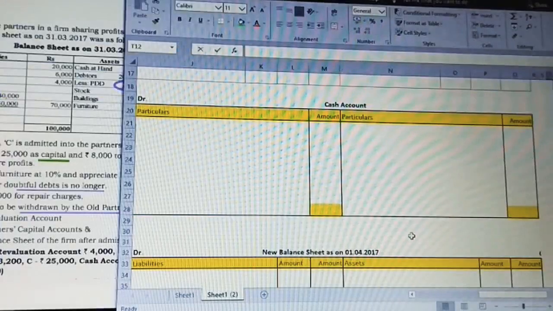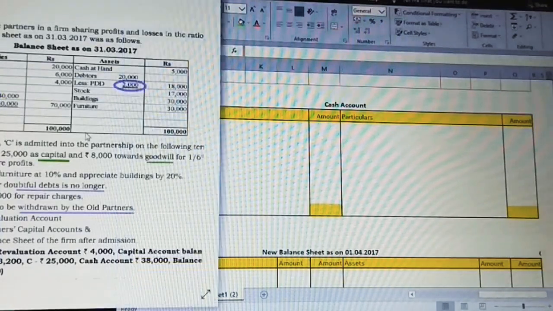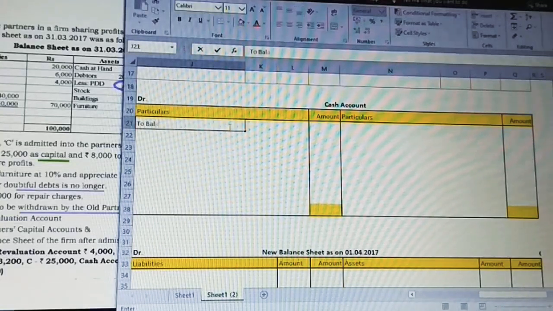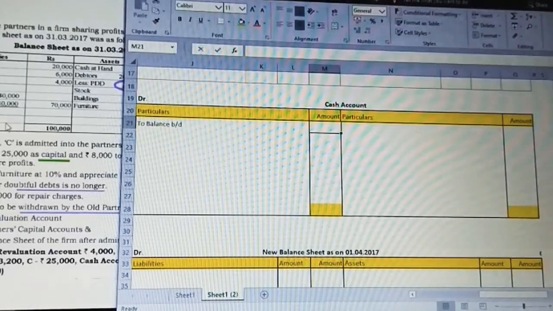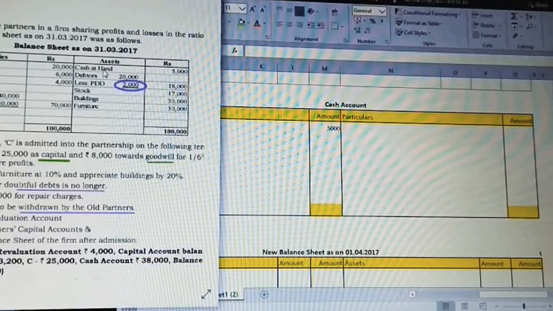Now coming to the cash account preparation. This is very simple, as commonly from the question, on the asset side we have cash at hand. This is going to be taken as balance brought down, the opening balance. What is the value given? Just observe from the question: 5,000. So I'm going to take that 5,000. This is common. So the first step is over from the opening balance sheet.